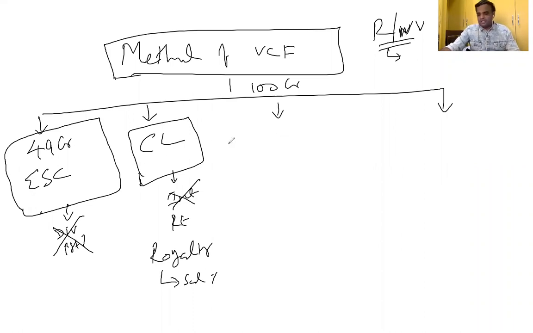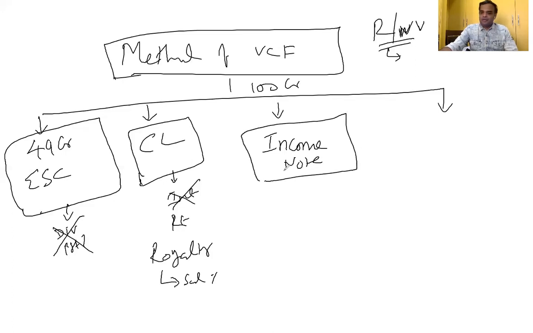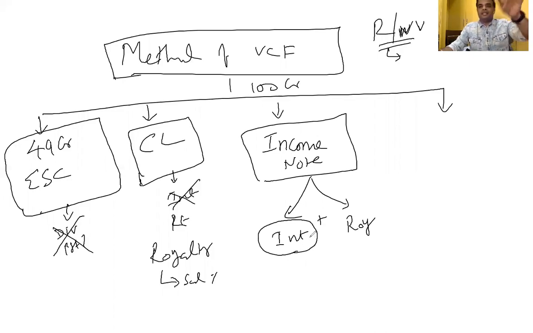Okay, sir, you are more interested in income only. No, instead of buying the shares, instead of giving it as a loan, you can give it as an income note. What is called an income note? You have guaranteed income by way of interest and by way of royalty. Whether sales are there or not, you will get the interest on a periodic basis. The moment turnover is there, royalty also you can get. So both you can get, and a guaranteed benefit will be there.